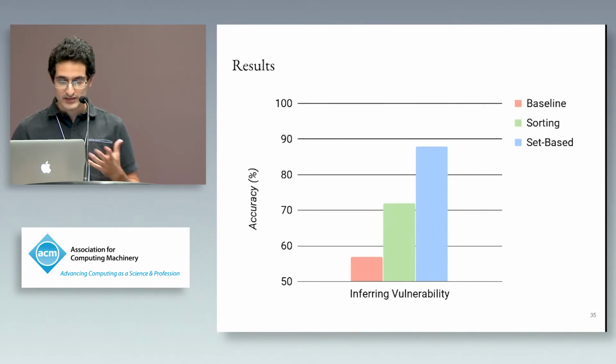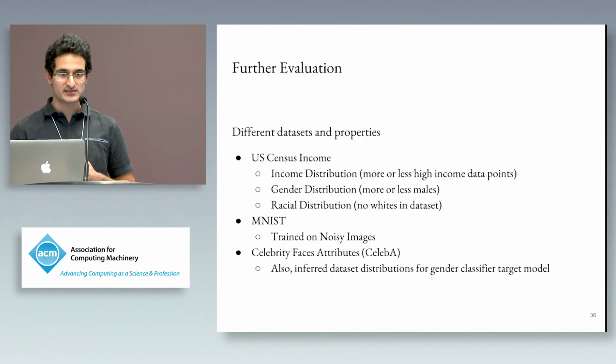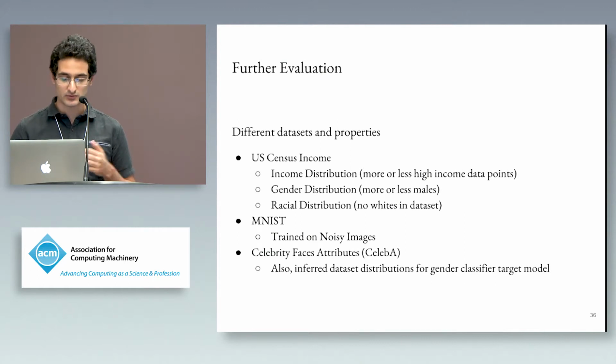So we also evaluated this on different datasets and other properties. There's a US Census income dataset on which we performed inferring income distribution, whether the dataset was biased towards more or less high income data points. There was gender distribution bias. There were racial distribution effects. So in one property we had whites in the dataset. In the other we removed whites entirely, and we were able to predict if there were whites or not in the dataset.